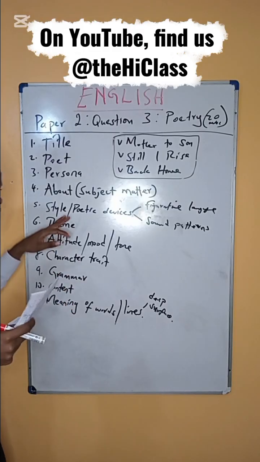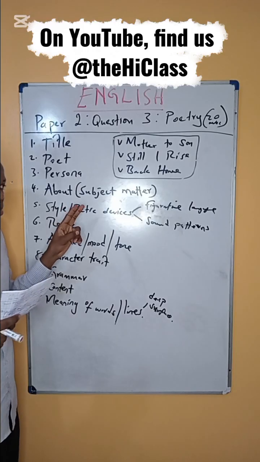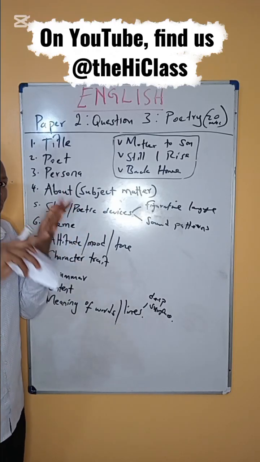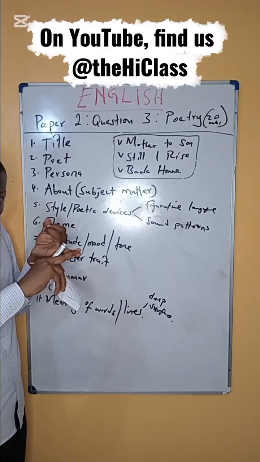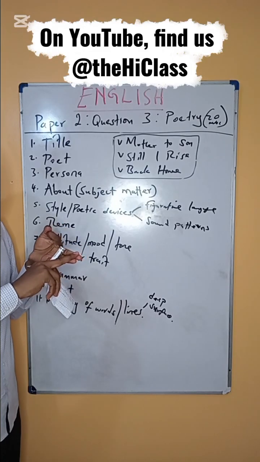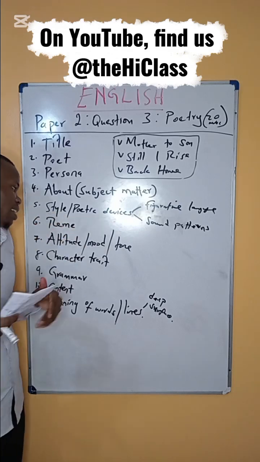So be very keen. If they ask you for a style and the effectiveness, for one style you have 3 marks. So you must show 3 things: 1, style; 2, evidence; 3, the effectiveness. What has it done? That's how we score full marks under styles.